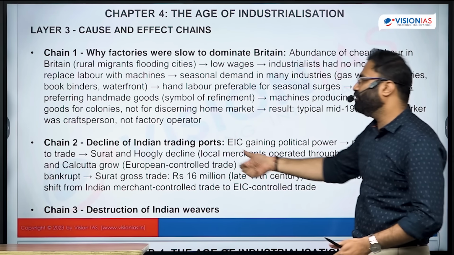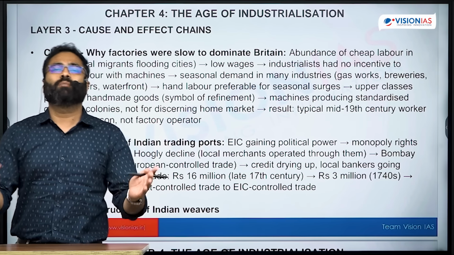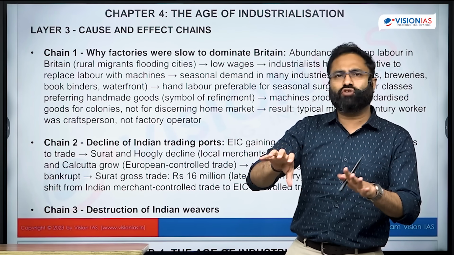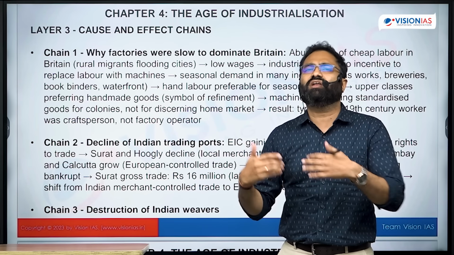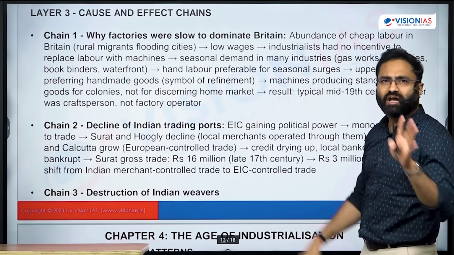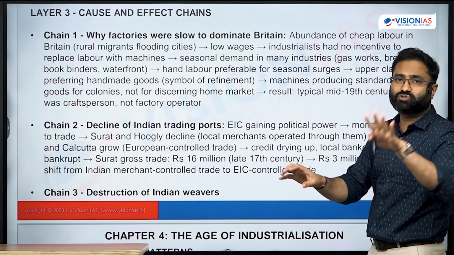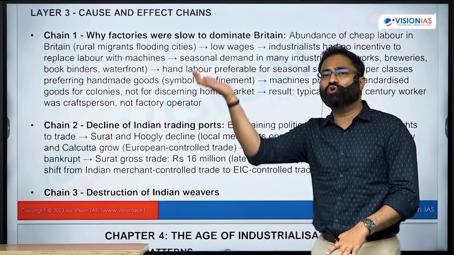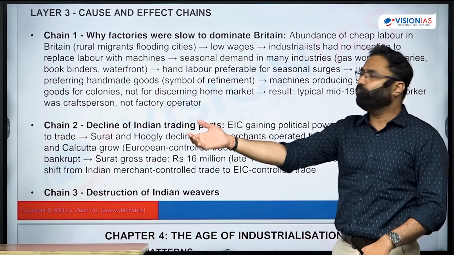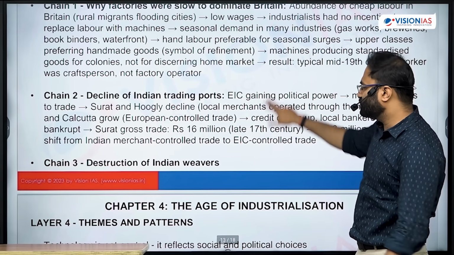Decline of the Indian trading ports, because हुआ क्या, that India initially was trading with the world on equal terms, but then after the arrival of the East India Company, eventually the position of India got sidelined. India became merely an exporter of raw material, and that's why the decline of the Indian trading ports, because now the things are being controlled by the East India Company. The conventional ports like Surat and Masulipattnam declined, and new ports like the ports of Kolkata, Madras, and Bombay rose. Destruction of the Indian weavers because of deindustrialization.